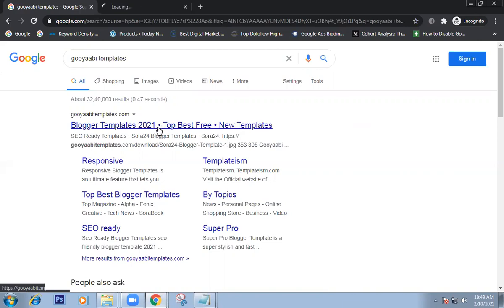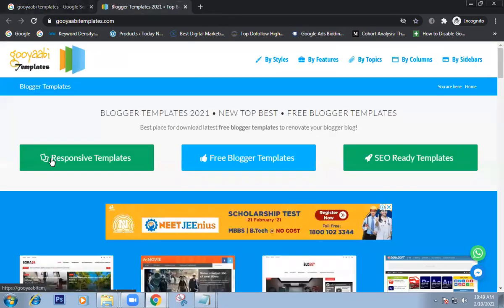Here, click on create a blogger template. Now, there are three types: responsive, free blog, and SEO ready templates.